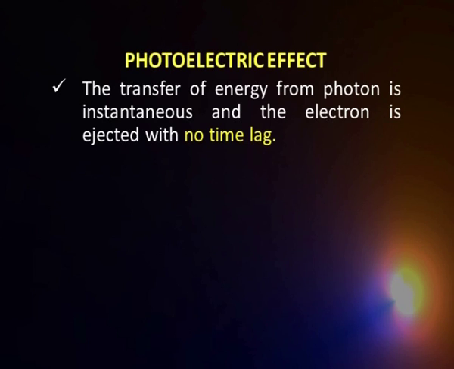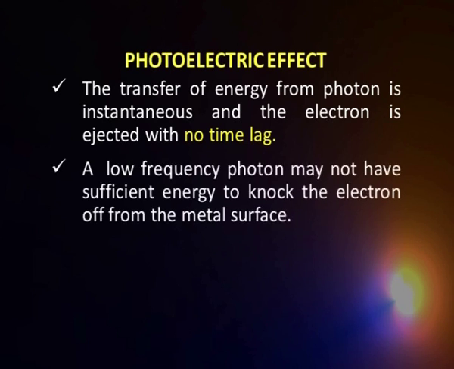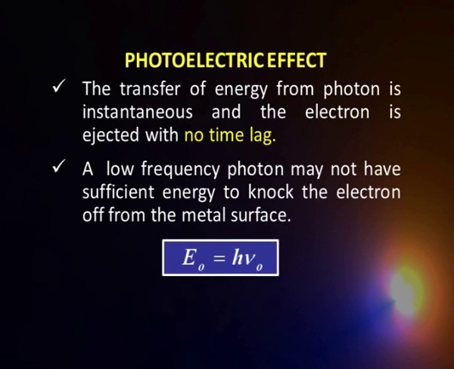Secondly, if I give light radiation of low frequency, that means the energy is low, so the packets carry a very small amount of energy. They may not be sufficient to knock off the electron, and the electron will not come out, as experimentally observed, until I use a radiation having a reasonable amount of energy. That means the frequency has a certain value, say nu naught, which is called the threshold frequency. If my radiation has a frequency less than that, the electron will not come out, and that is exactly what was experimentally observed.